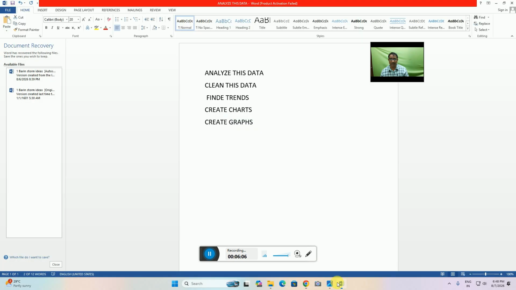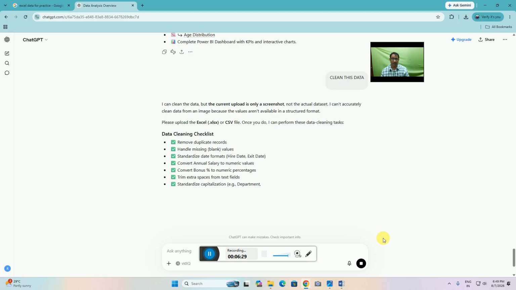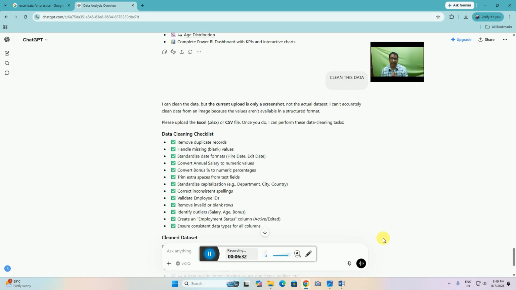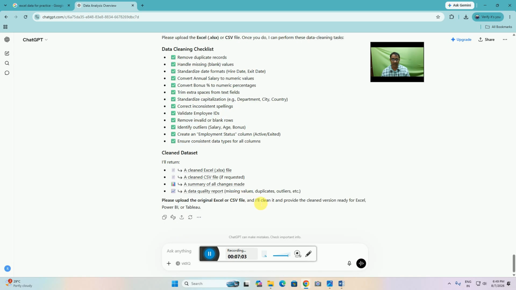The another prompt is clean data. I can clean data, but currently I uploaded only a screenshot. If you create an Excel sheet, then create this data and remove the duplicate records and missing values; these functions are taken. The clean data checklist is: remove the duplicate records, handle missing blank values, standardize data formats like hiring date and exit date, convert annual salary to numeric, convert bonus to numeric, prevent time errors, standardize capitalization, and correct this way, analyzing.